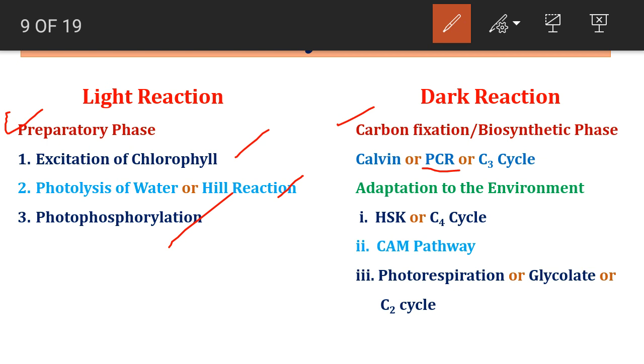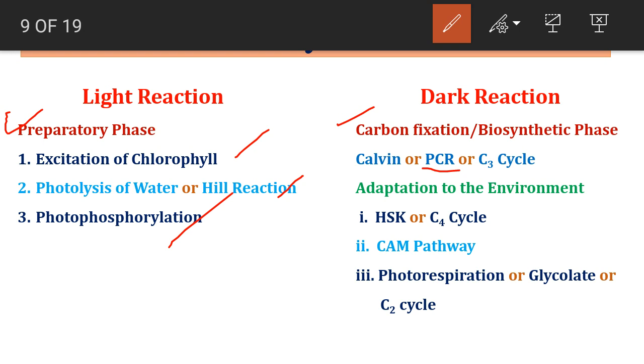In nature, plants are present in very diverse habitats where the principal pathway for carbon dioxide fixation, that is Calvin cycle, could not operate effectively.